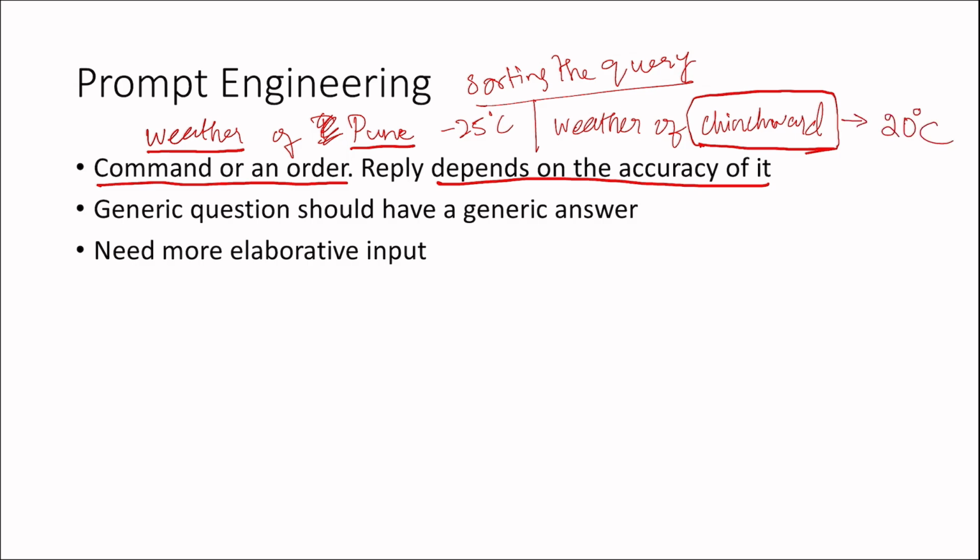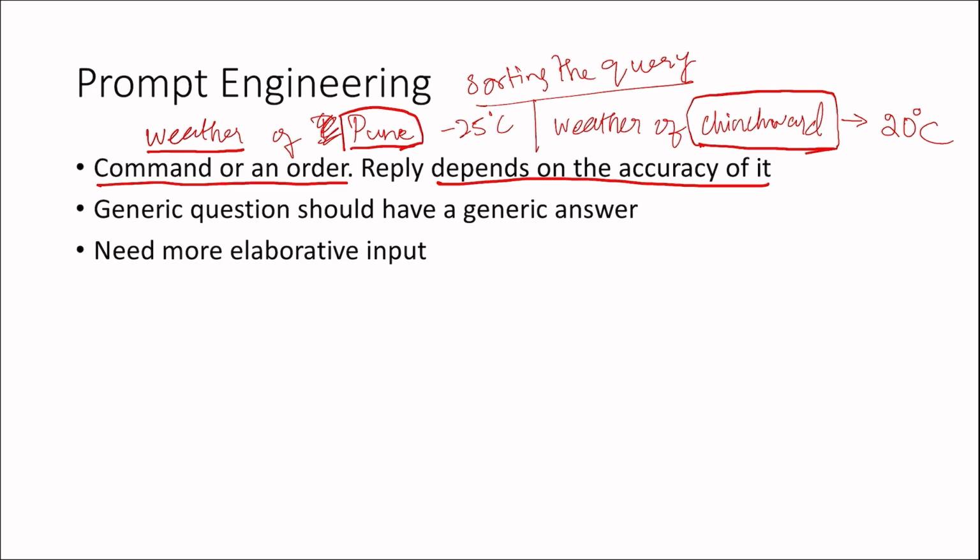In that area it may be 20 degrees Celsius, while in Pune overall it is 25 degrees Celsius. So like that we can give a more accurate prompt if we want more detail or more exact data.